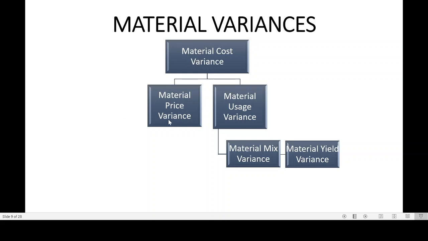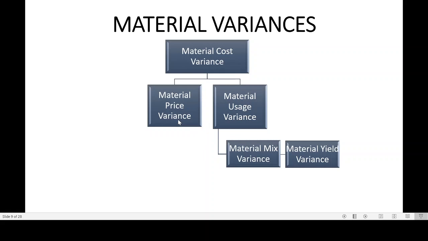If you see, there are a total of 5 types of material variances. This is the main material variance, material cost variance. There are two variances, material price and material usage. These three are main variances, and these two, called mix and yield, are called sub variances. Okay, so let us understand what is material price, what is material usage.